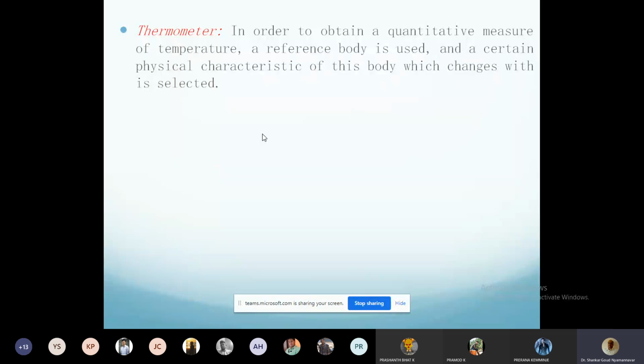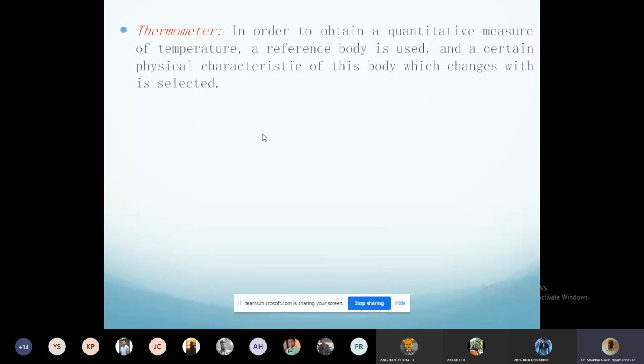So, given temperature, fixed volume. If you take a matter, any material, it has got a fixed volume for a given temperature. Wherever you do it, wherever you measure, volume is fixed for the given temperature. If temperature changes, volume changes. If temperature increases, volume increases. If temperature decreases, volume decreases. Right? So here, mercury volume increases or decreases depending on the temperature.